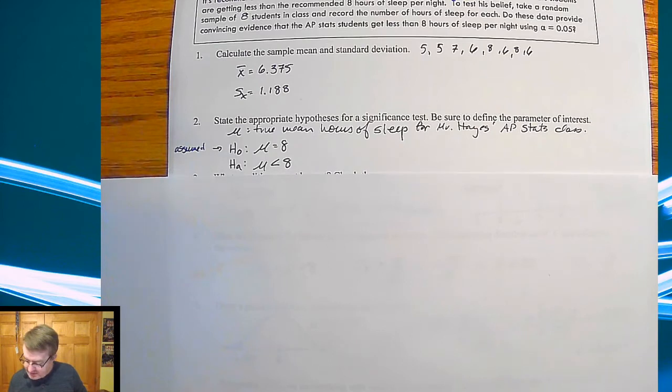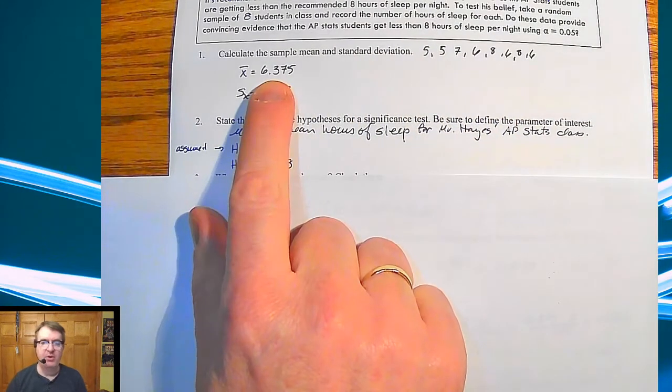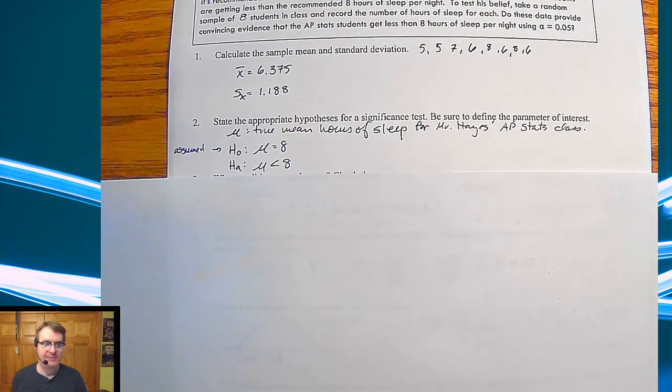So the hypothesis for this, and the parameter, is obviously the true mean hours of sleep for Mr. Hayes' AP Stats students. We're going to say the null hypothesis is the mean of 8 hours of sleep, because that's what we're trying to disprove. And then the alternative hypothesis is that it is actually going to be lower. And again, it could be lower, higher, whatever. But in this case, since my data seems to be pointing lower, that is what I'm going to look at.